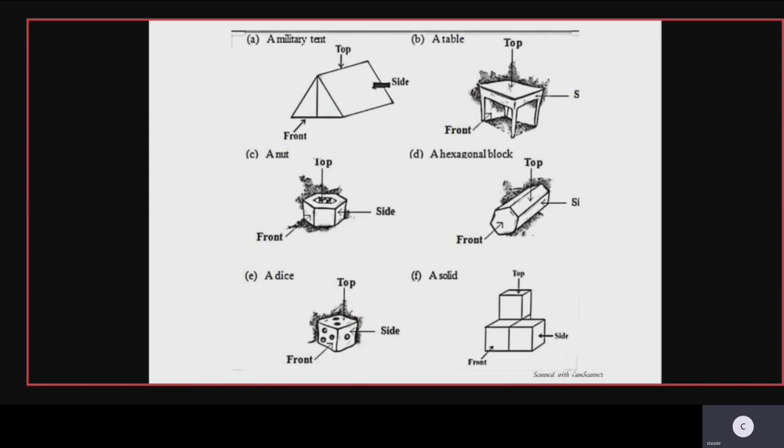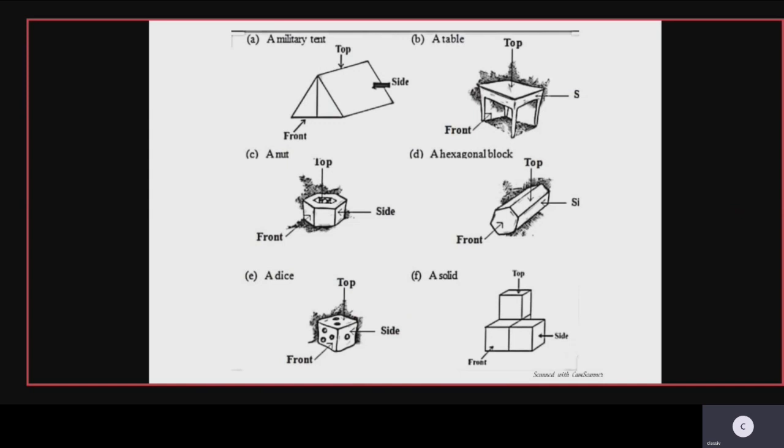All these are 3D shapes, children. The dice, the front, top and the side view is shown. Then see here, a solid where we place steps, bricks in between, one by one, step by step. That view is shown here, the top view, front view and the side view. From the top view you can see three boxes. From the side view you can see only two boxes, and in the front view you can see three boxes with the step by step pattern.